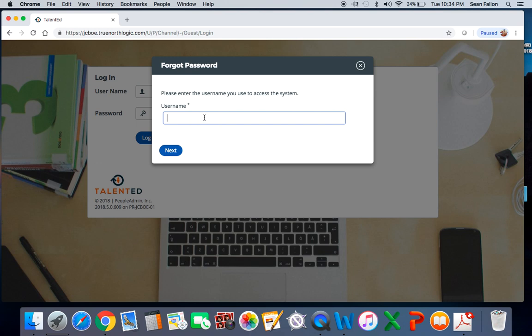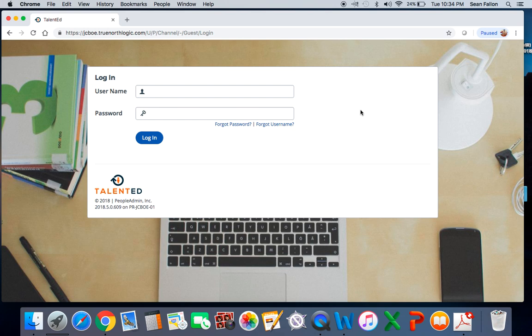It's going to ask you to enter your username. If you enter whatever your name is at jcboe.org, and it says that there is no username on file, what you need to do is get in contact with your principal or email Bruce Henniger at the Board of Ed and let him know that your email address and your name was not entered properly into this system, and they need to go in there and create a login for you.